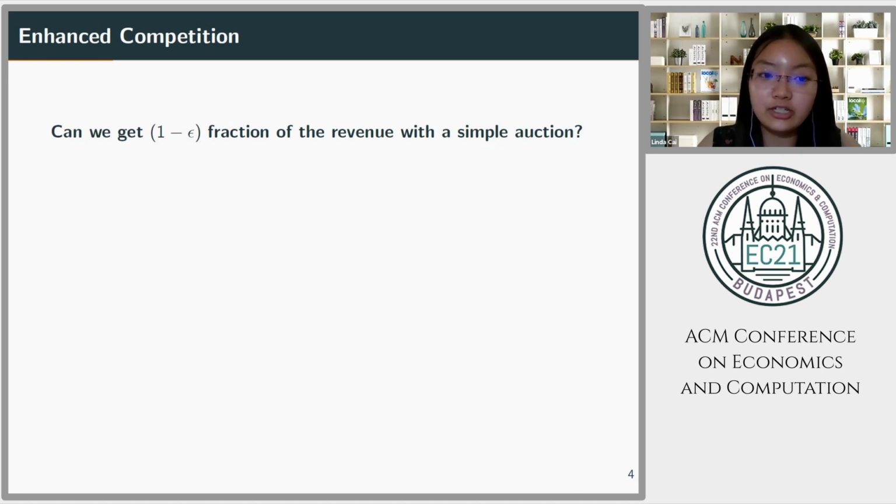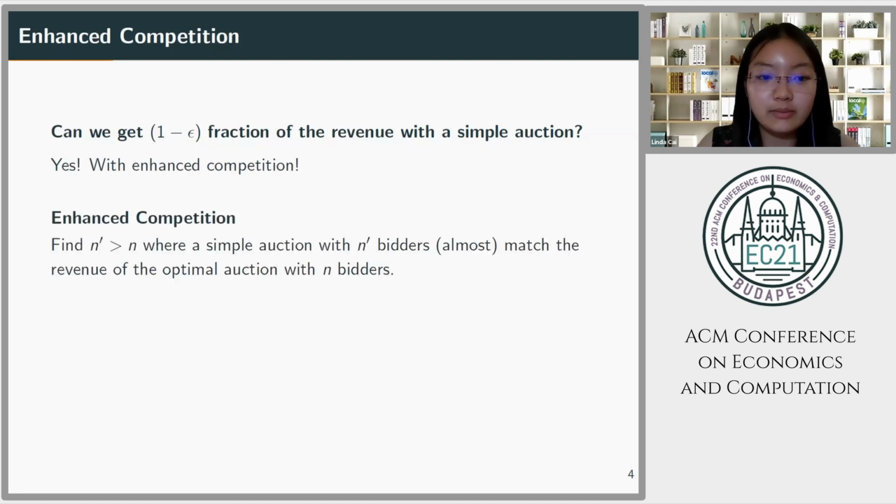This will be very challenging to do in the traditional setting. However, we can do this with enhanced competition. In this paradigm, we want to find the number of bidders n prime, where a simple auction with n prime bidders almost matches the revenue of the optimal auction with n bidders.